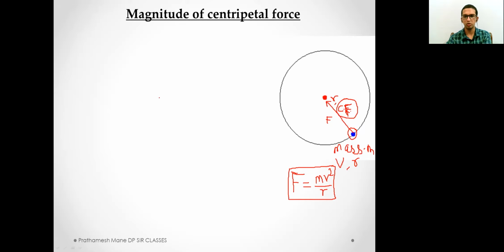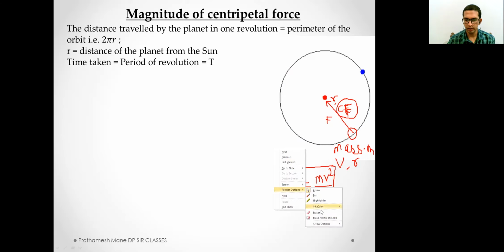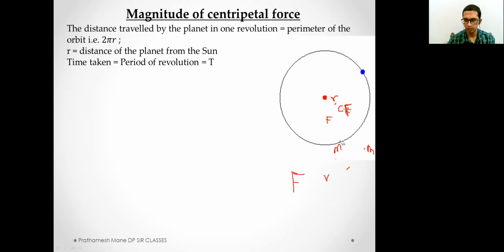Okay, so we move on to the next concept related to centripetal force. Now we consider that this is an orbit of a planet. We consider the orbit of a planet to be circular, and this remains the sun. So now what is our consideration, students? Let me erase everything.